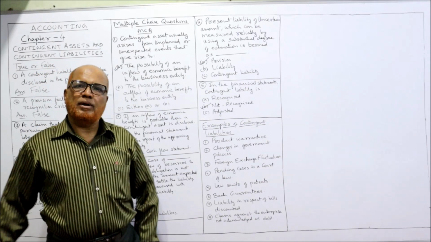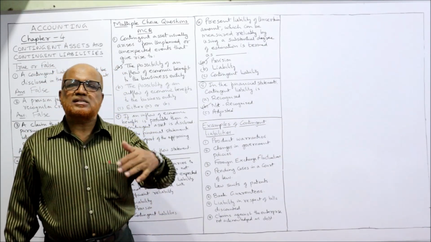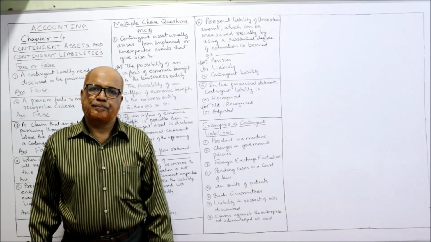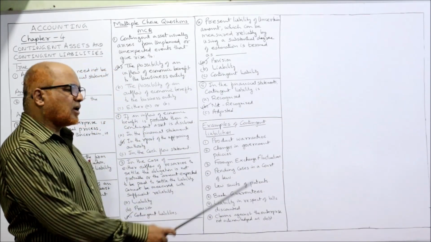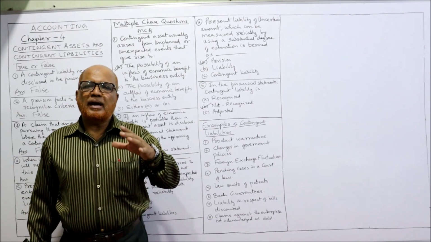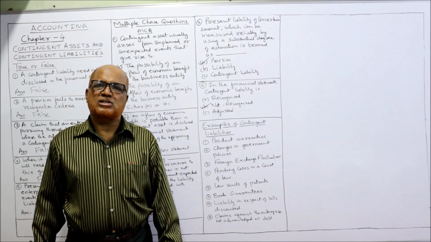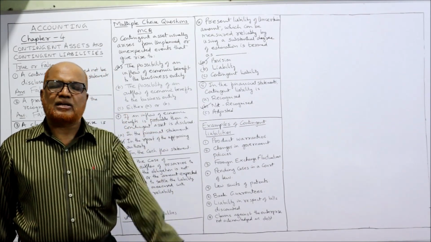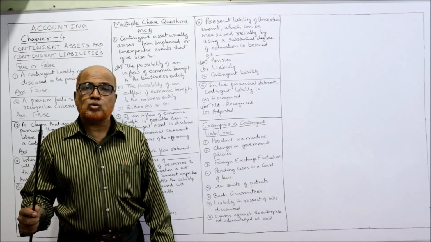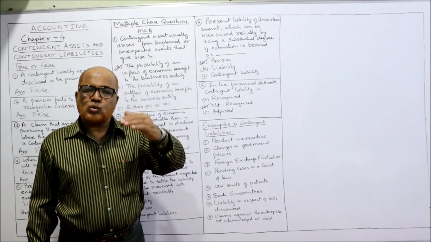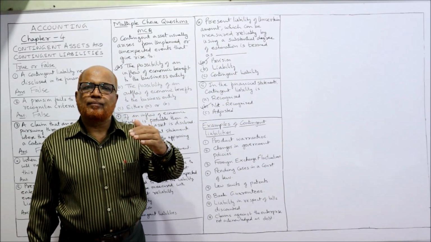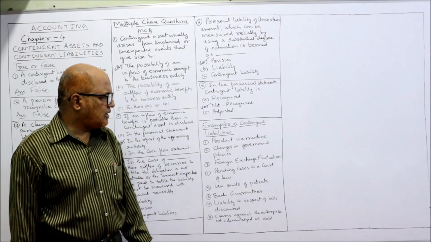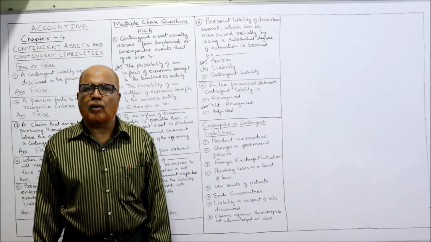Next one, changes in government policy. Due to changes in government policy, definitely there may be a liability with the company. It is a contingent liability. Next, foreign exchange fluctuations. Many multinational corporations, MNCs, will deal in foreign currencies, and the foreign exchange rate will not be same, it will fluctuate. So due to the fluctuation in the foreign currency rates, there may be a liability to the company, and that is a contingent liability.